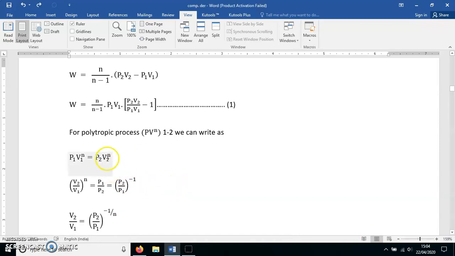Now what you have to do from this? I want to substitute the value of V2 by V1 here. Now how to get V2 by V1? See the process, just shift the parameters. V2 by V1 raised to N is equal to, P2 will be shifted on the left hand side, so P1 by P2. Now I will write this by changing numerator by denominator. P1 by P2, I can replace it by P2 by P1, so it becomes raised to minus 1. And this N will be shifted to this side, so it becomes minus 1 by N. So on the left hand side only V2 by V1 remains.